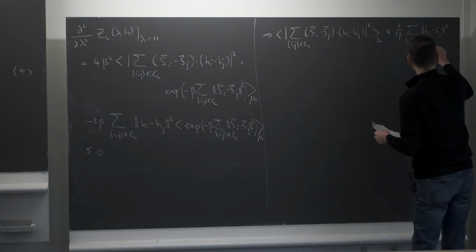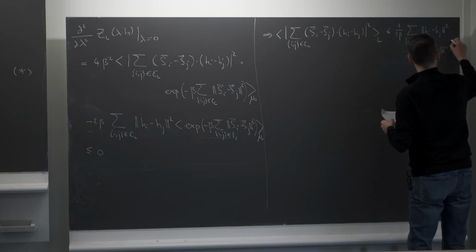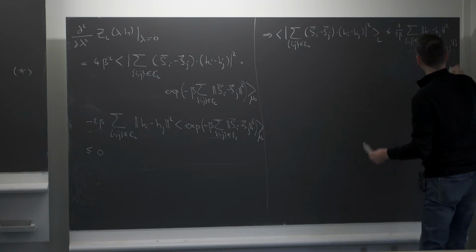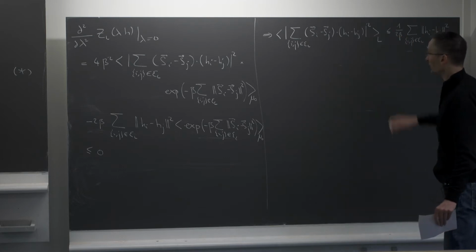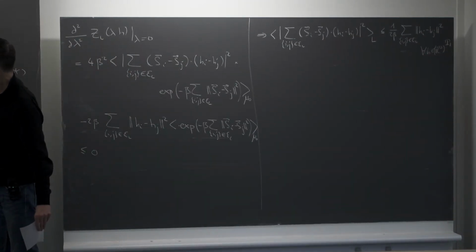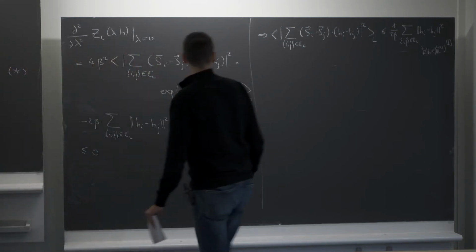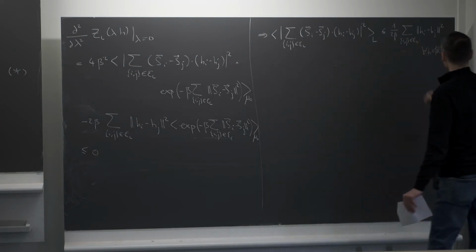And that's true for any h in R nu to the torus. Okay, so that's the inequality that you get. This is just a reformulation of the fact that you have a maximum at h equals 0 of this different partition function. So that's exactly what you get.